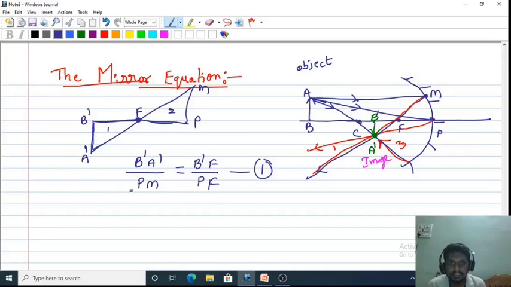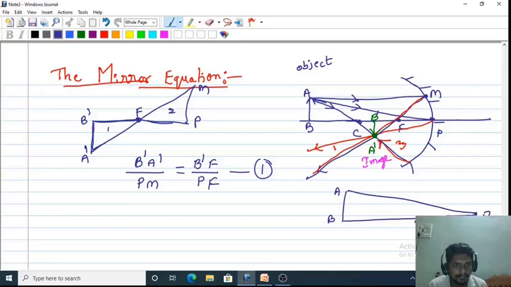I'll take two more similar triangles from this figure. One is AB P, and this is A dash B dash P. These two are also similar.